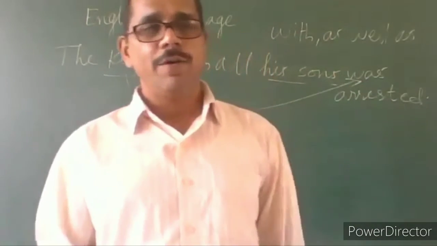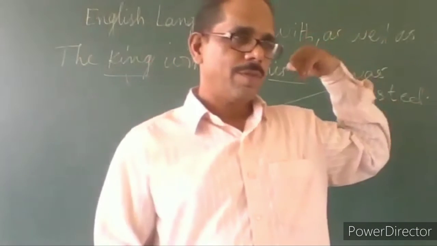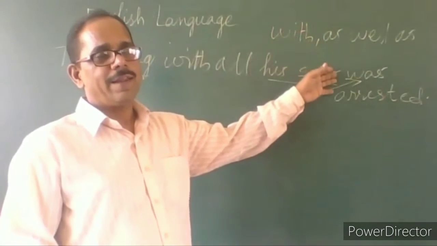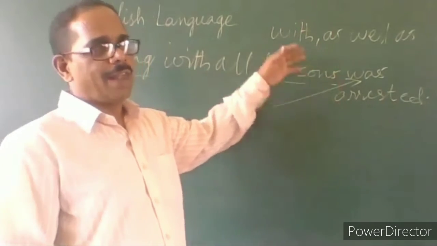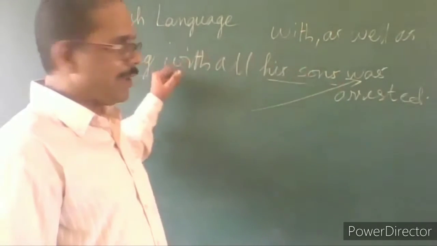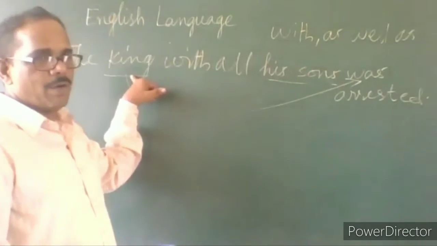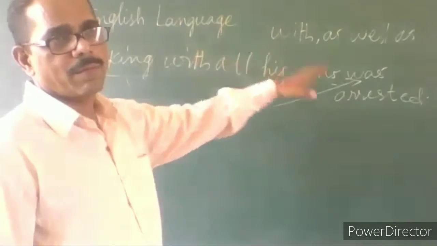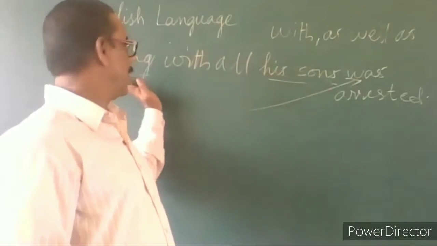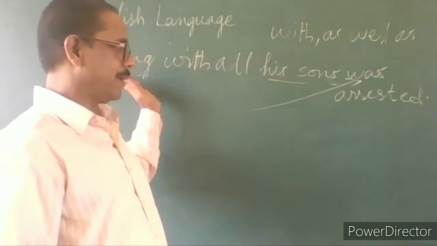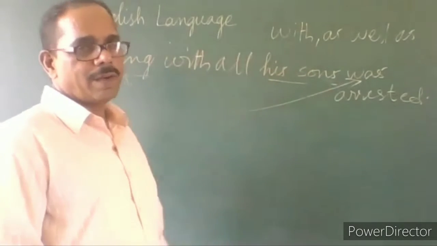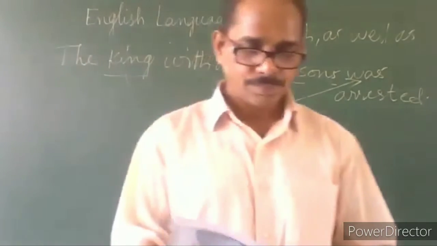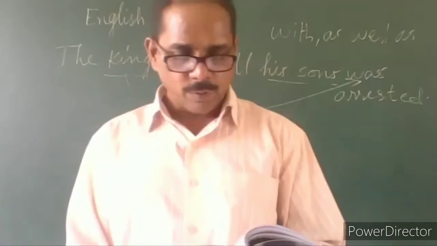If two nouns are combined using as well as or with, then the verb takes a singular form. Whatever may be the first noun, the verb takes that. If here it is king, it's singular. Therefore, it takes a singular verb. We will go to the next rule.